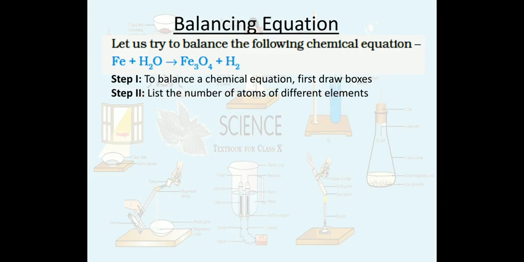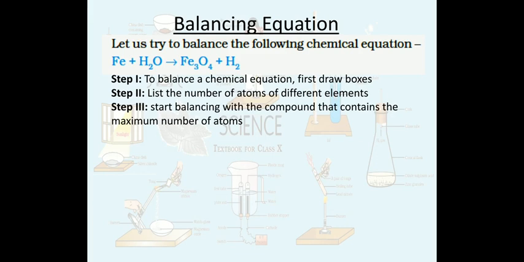Step 2 is to list the number of atoms of different elements in the whole reaction. Step 3 is to start balancing with the compound that contains the maximum number of atoms.